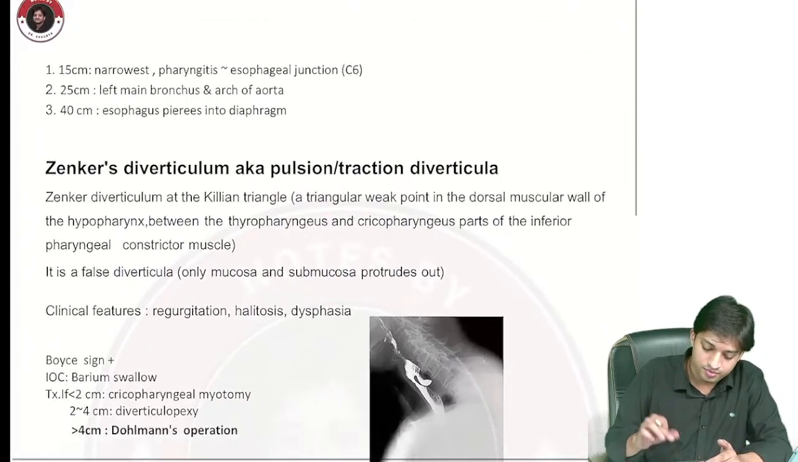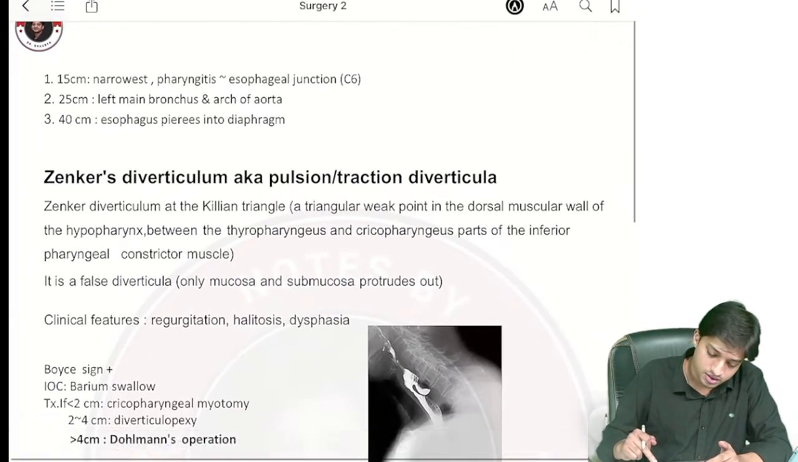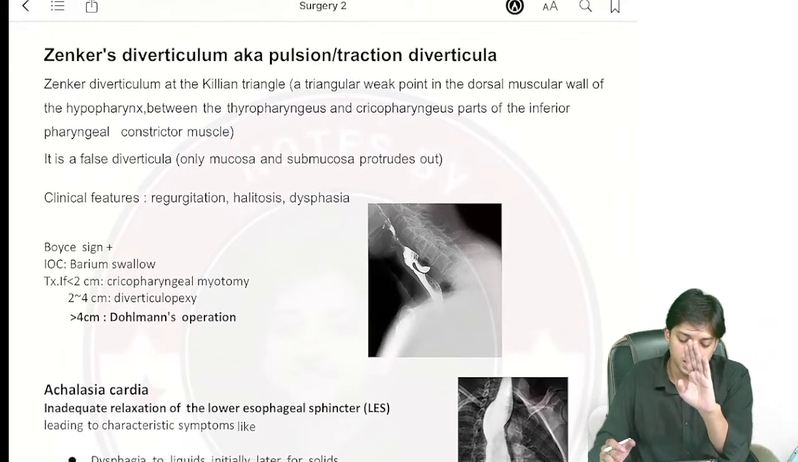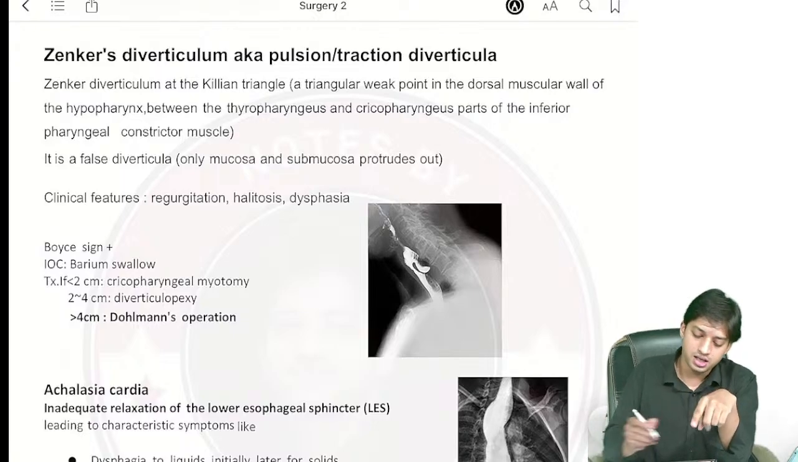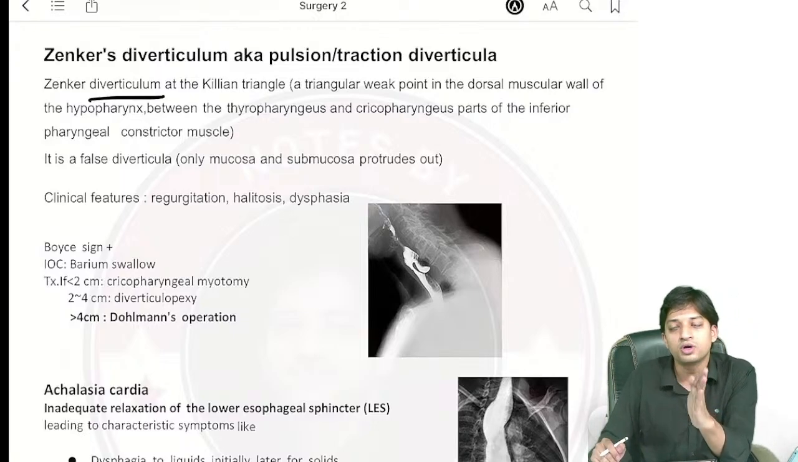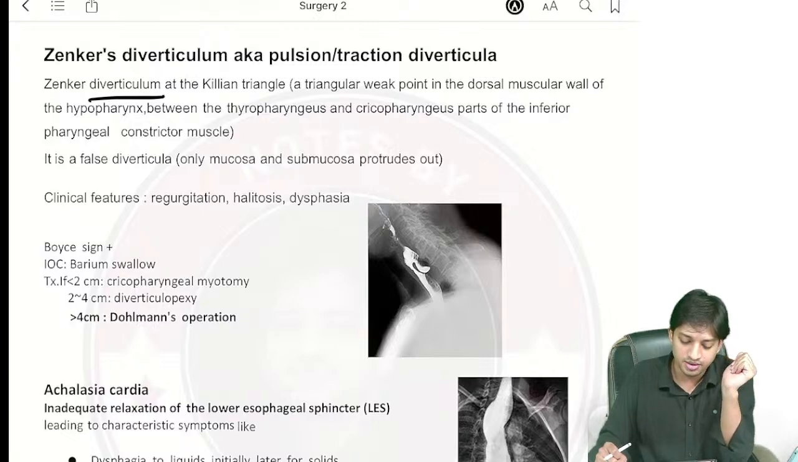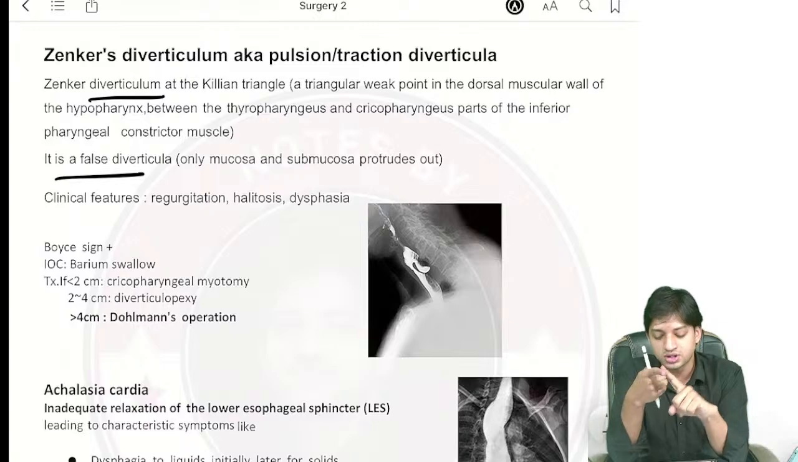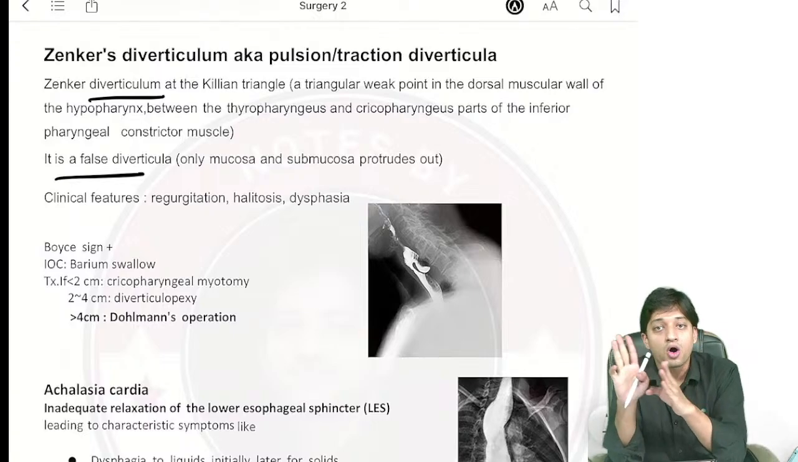Coming here, you will see we have discussed. Coming to Zenker's diverticulum. Zenker's diverticulum, very easy, nothing. It is just a diverticulum. Acha, is it a true diverticulum or a false one? Can anybody tell me? So it is a false diverticulum. Why? Only 2 layers are involved. The mucosa and the submucosa protrude out, not all 3 layers.